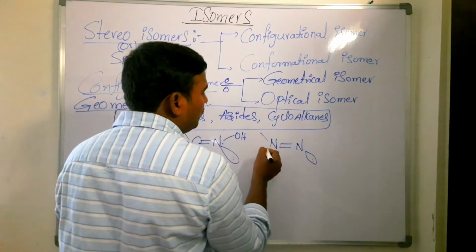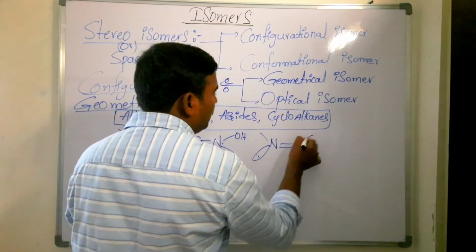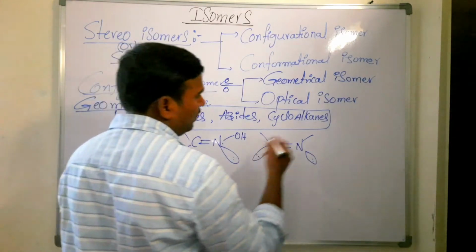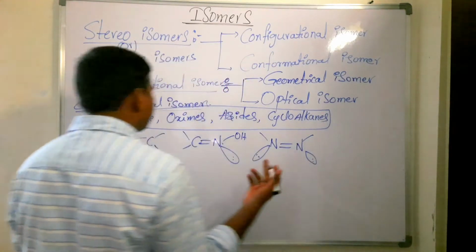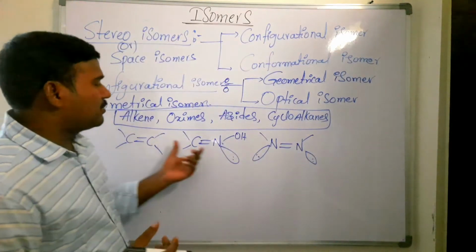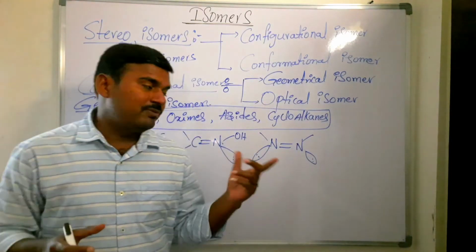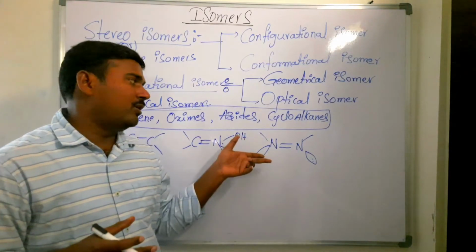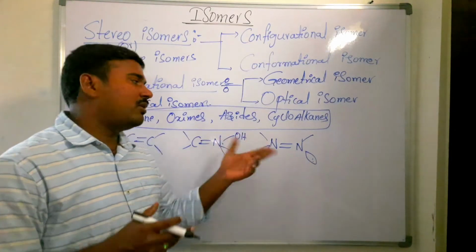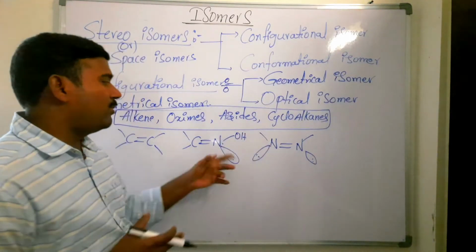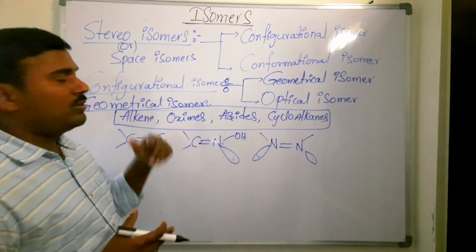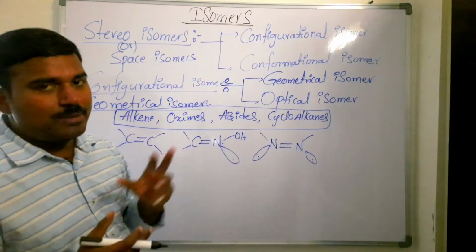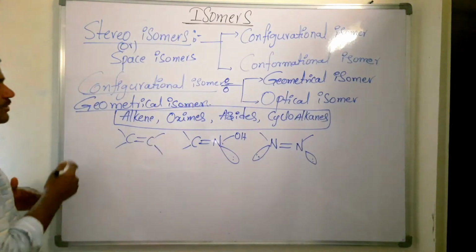Cyclic compounds will have restriction of rotation around the multiple bond if different types of atoms are arranged on different sides of the double bond. So based on the arrangement of atoms or groups of atoms around the double bonded atoms, we get geometrical isomers. Geometrical isomers are of different types.